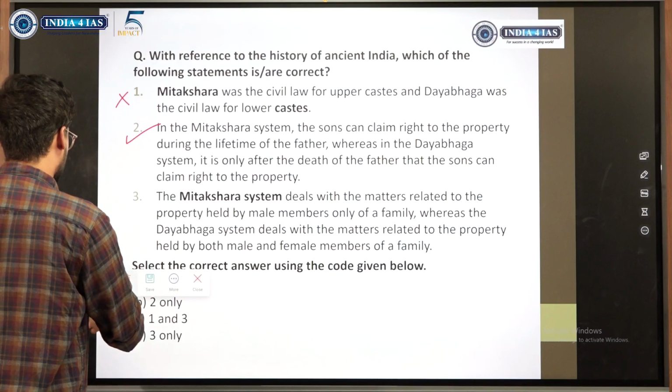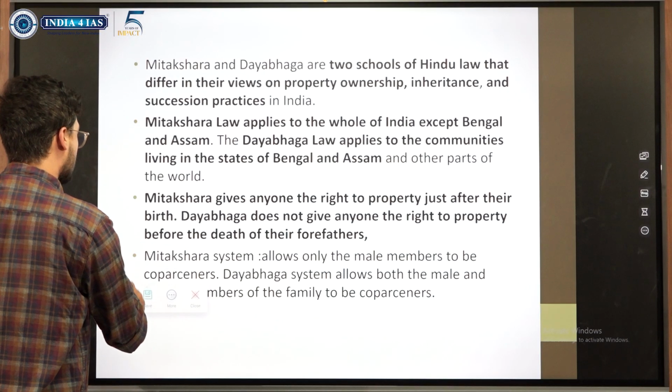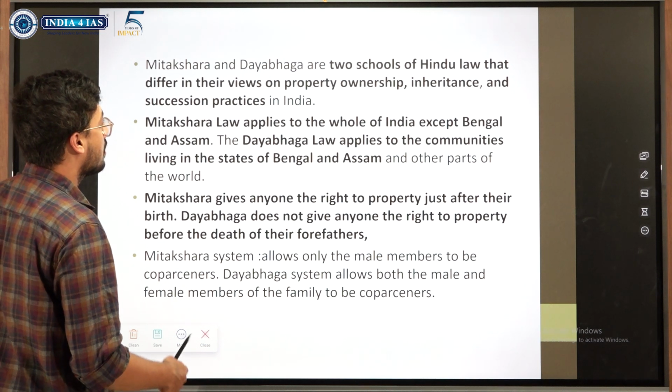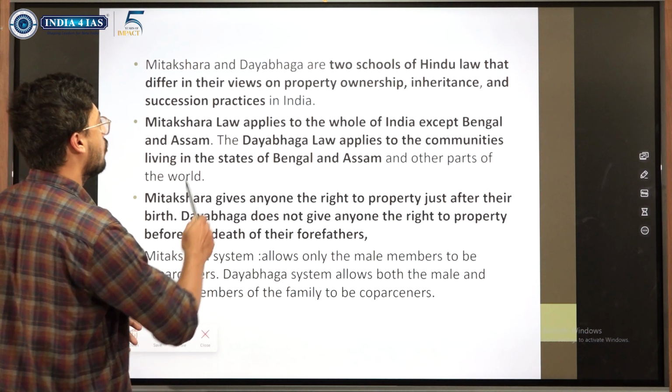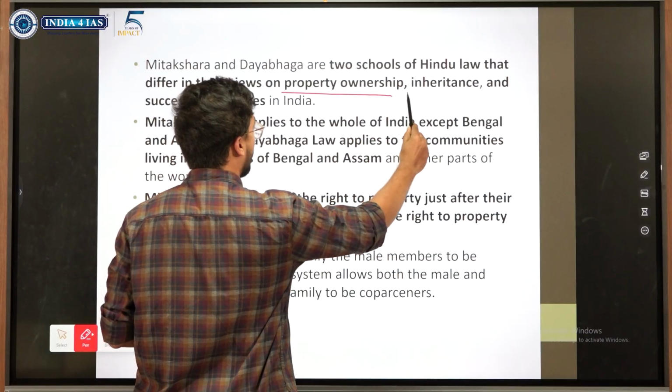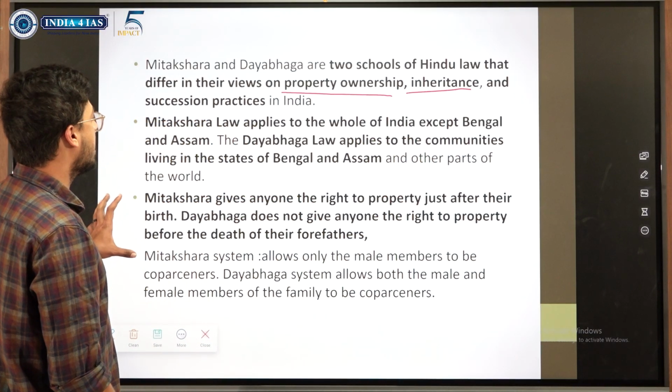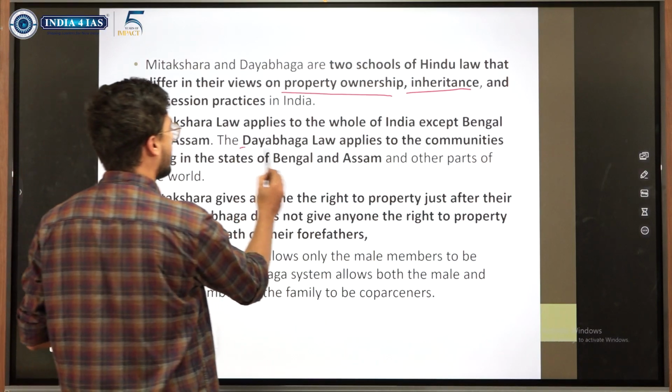Right. Let us see the solution. Mitakshara and Dayabaga are the schools of Hindu law which provide views on property ownership or inheritance. Mitakshara is mainstream India, Dayabaga is Bengal and Assam.